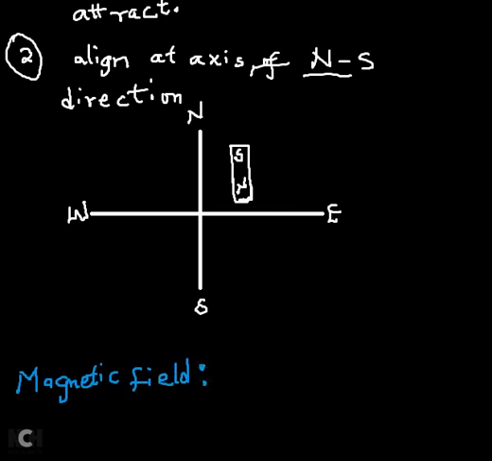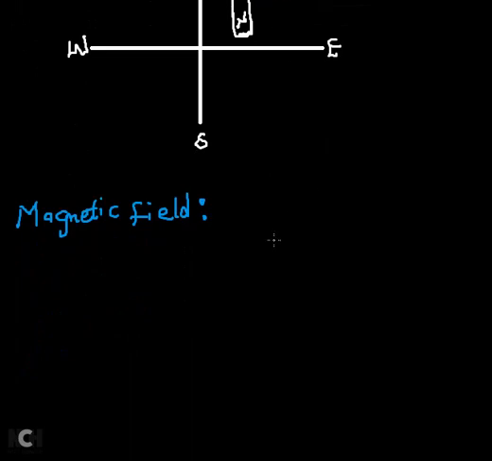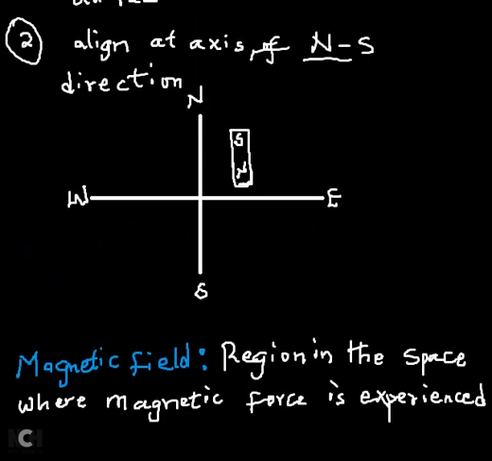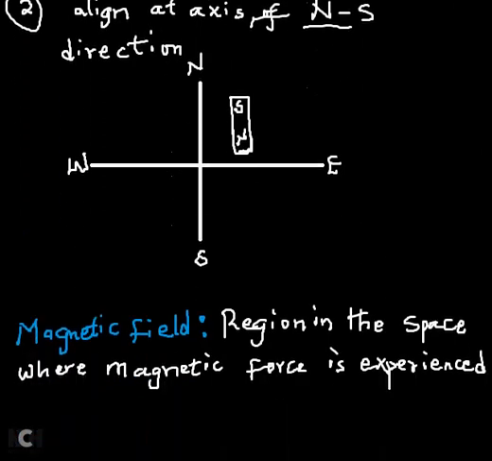A magnetic field describes that region in space where magnetic force is experienced. The region in space where magnetic force is being experienced.